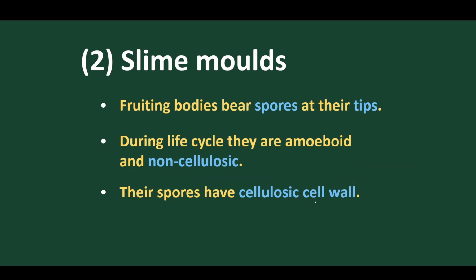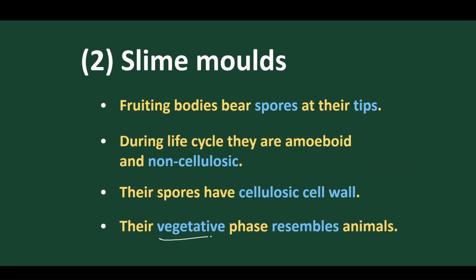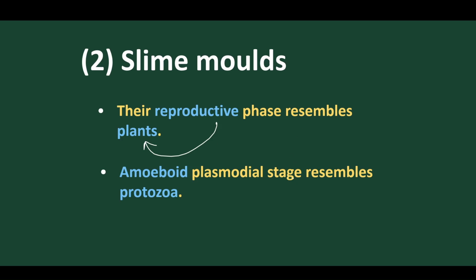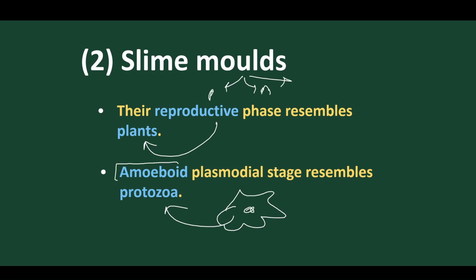This is a very important, vital character of these slime molds. The vegetative phase resembles animals, but the reproductive phase resembles plants. Got it? Because the vegetative phase doesn't have a cell wall, it resembles animals. The reproductive phase has a cell wall, so it resembles plants. The amoeboid plasmodial stage resembles protozoa, and they also contain amoeboid-type structures. So these slime molds resemble plants, animals, and protozoa, and also they are fungi.